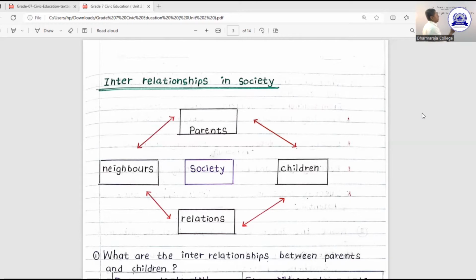The other one is intersocial relationships. What is an interpersonal relationship? That is a combination between people, like neighbors, parents, children, children and parents, between relations like that.